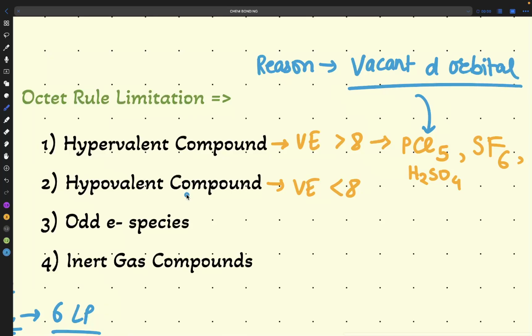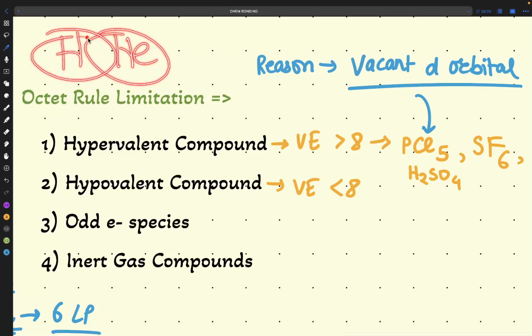Rayan, explain to me why I told this reason, vacant d orbital, for a hypervalent compound. Why do hypervalent compounds not follow the octet rule? Yeah, they exceed 8 electrons due to vacant d orbitals. But why were hydrogen and helium not doing it? Because they don't have a vacant d orbital.